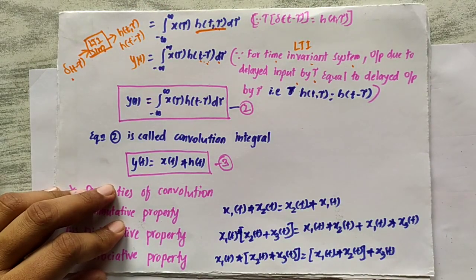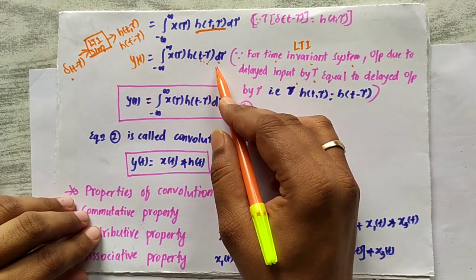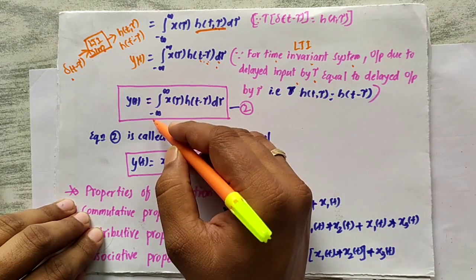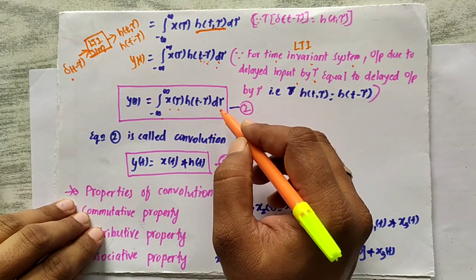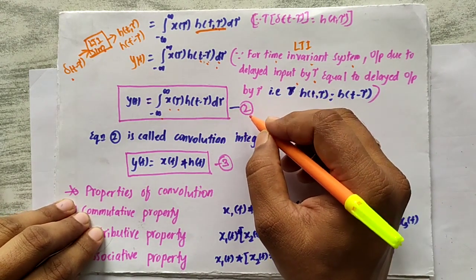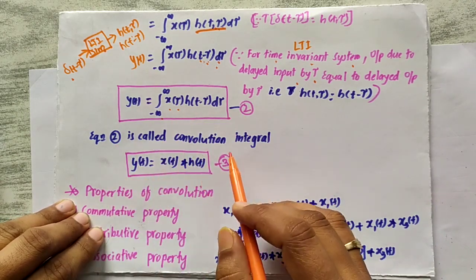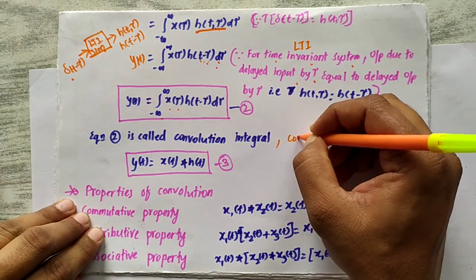Please go through the properties of the system which we have discussed in the previous unit. This will help you in that regard. So this is the representation. What is the final expression for us? y of t is equal to the integral from minus infinity to infinity of x of tau h of t minus tau d tau. I will call this equation number 2, and equation number 2 is the convolution integral, or simply convolution.